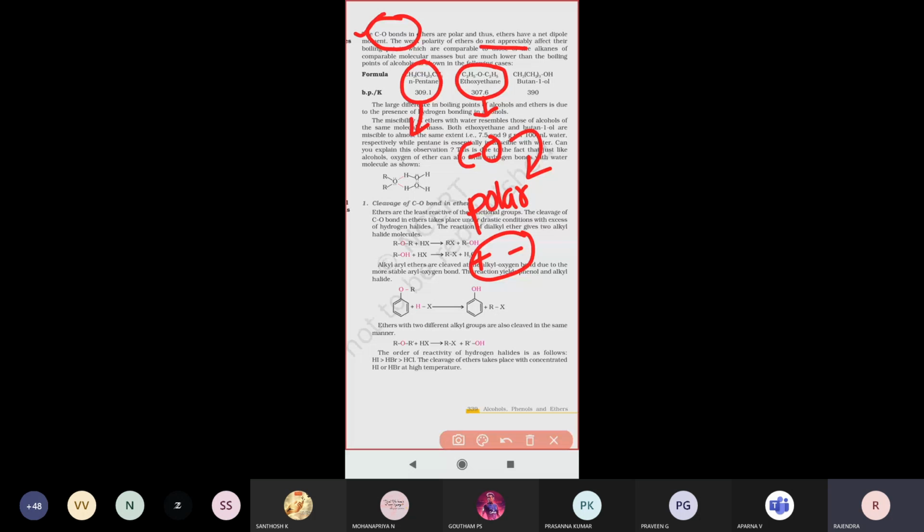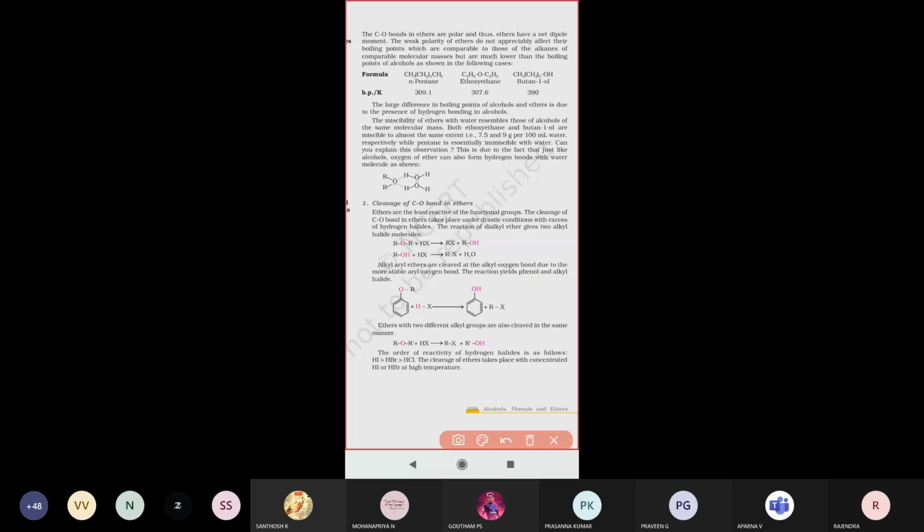Right. Next one, see there. Coming to the next paragraph: the large difference in the boiling points of alcohols and ethers is due to the presence of hydrogen bonding in alcohols. Let us see these two compounds. One is ether, another one is alcohol.